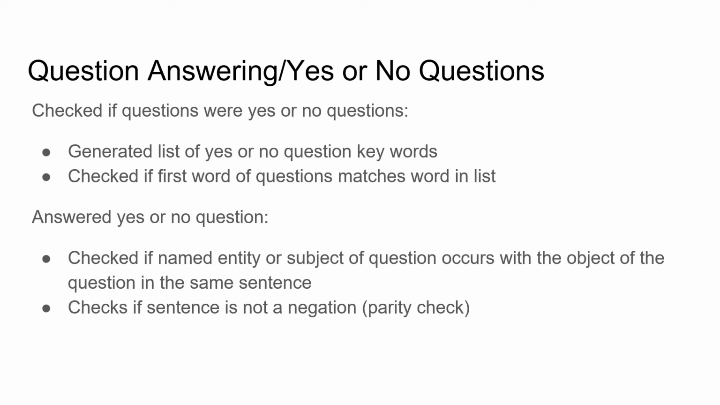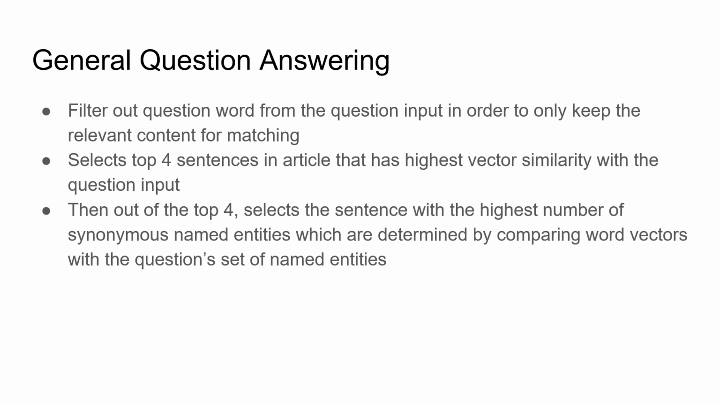We realized that there were many different ways another team could ask a yes or no question. They could ask it in the form of true, false, or yes or no, or just have an "is" at the beginning of a sentence. So we figured it'd be safer to just return the most relevant sentence, and that technique will be explained more on the next slide. Our first step in question answering is to remove the question word from the question,